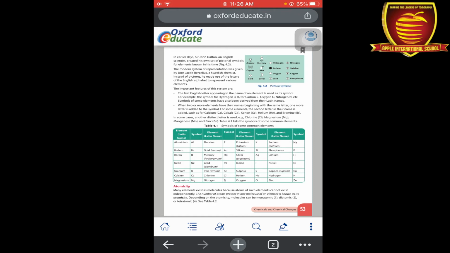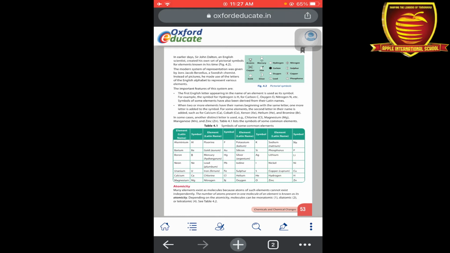Copper. As you see in table 4.1, the Latin name of aluminium is aluminium, so the symbol of aluminium is Al. Barium also starts with B, and boron also starts with B. So some symbols are given according to their Latin names, and here we can take the first two letters of the element. These are the symbolic representations of some common elements.